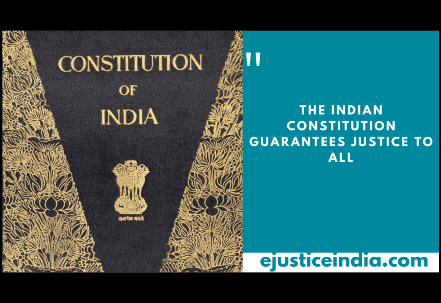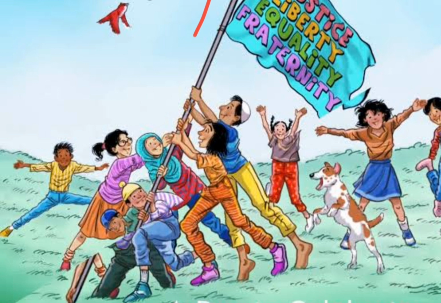Okay. Now, coming to justice, the idea has been taken from the Russian Revolution of 1917, we all know. It is equal treatment of all citizens without any special privileges.